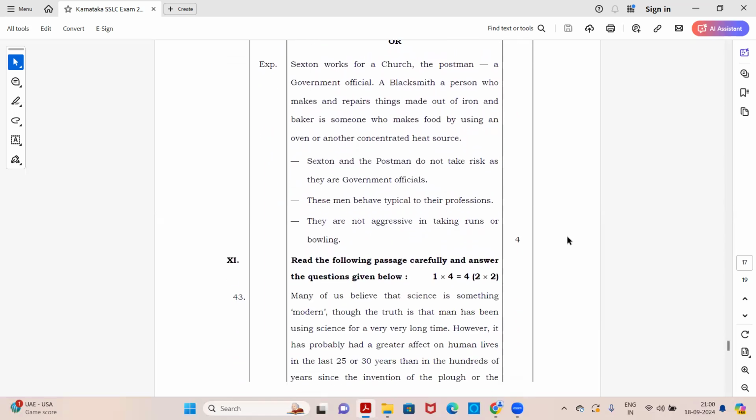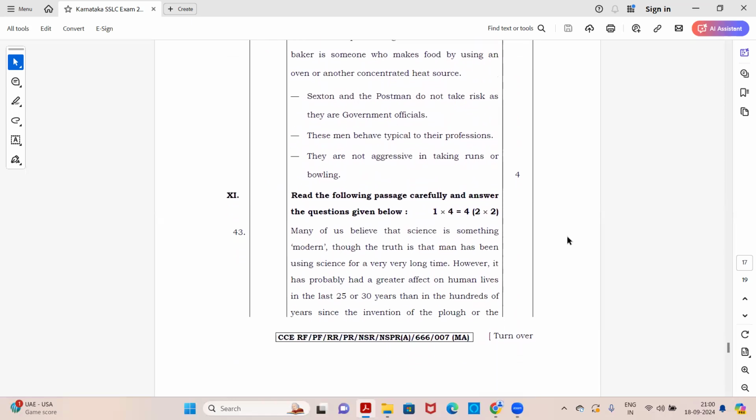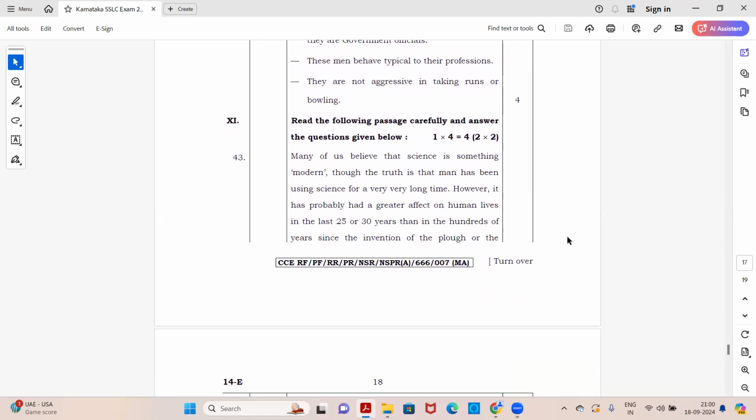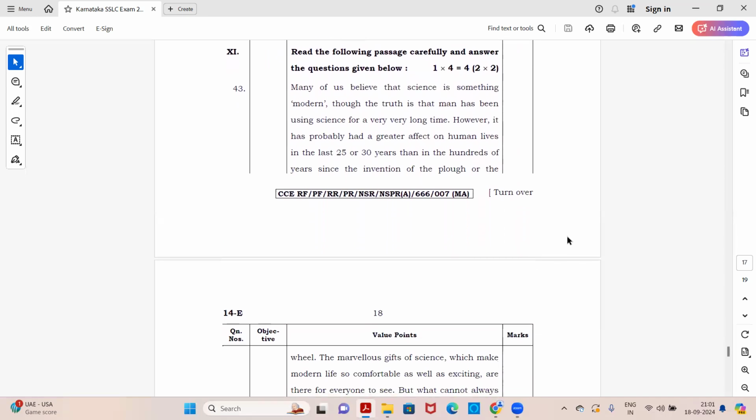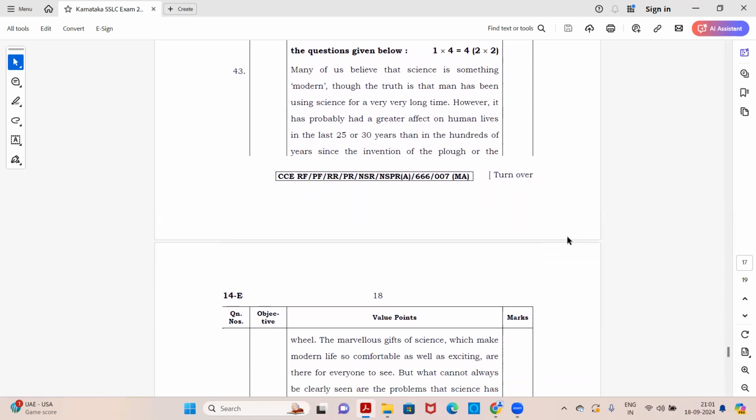Okay, fine. So this is your long answer. Now next main is 11th main. Let's read the following passage carefully and answer the questions given below. It's also known as comprehension.